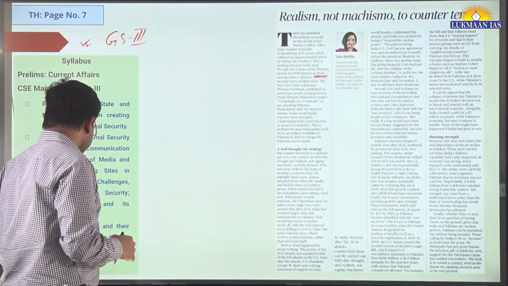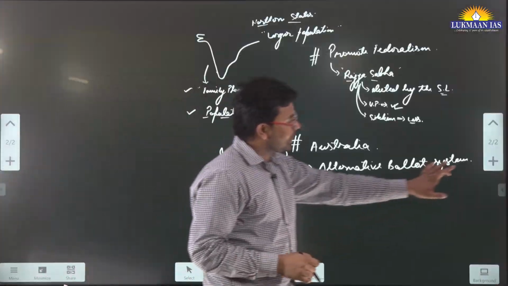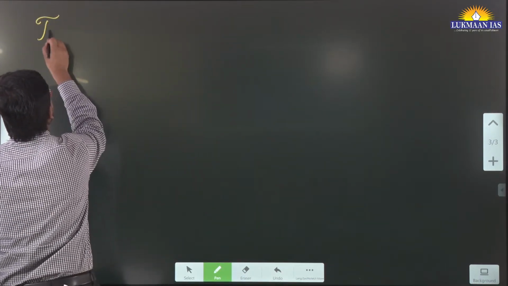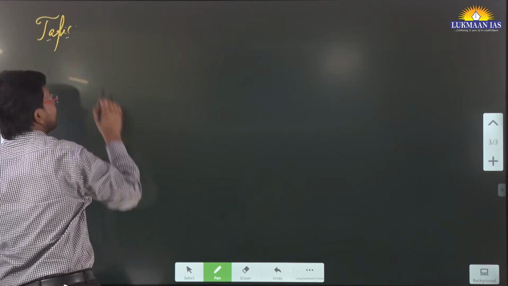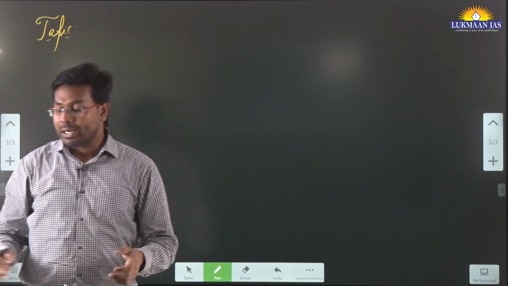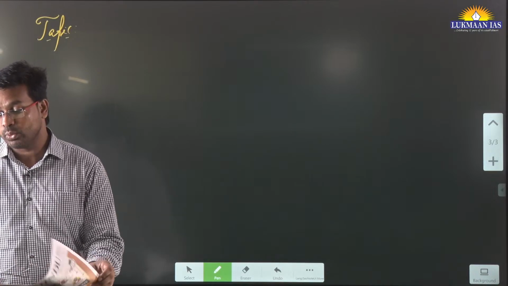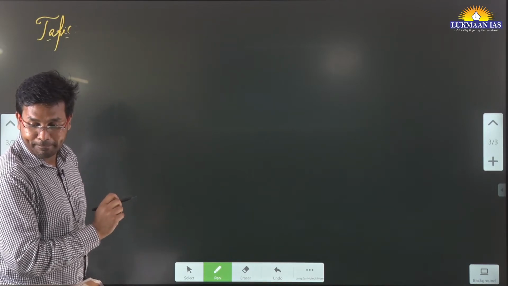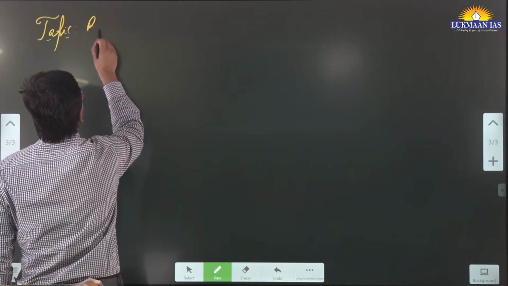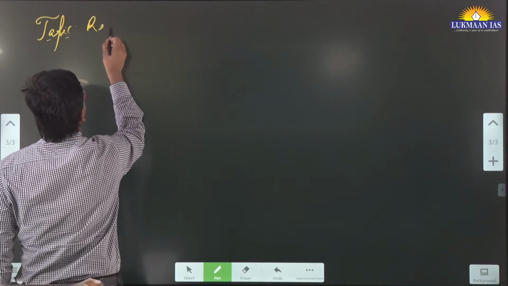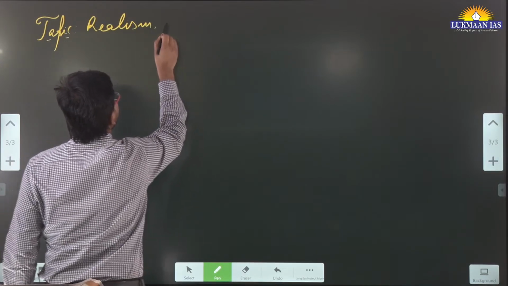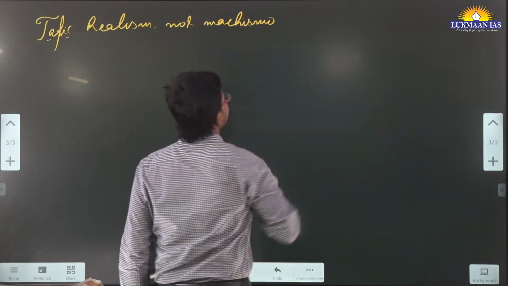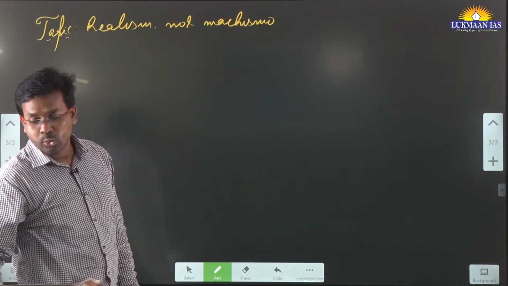So now let us understand this particular article in detail. This article is good, so I am going to take little bit time to cover this article, because this is going to help you understand some important policy parameters that a country follows related to counter-terrorism activities. So name of the article is Realism, not Machismo, to counter terror.